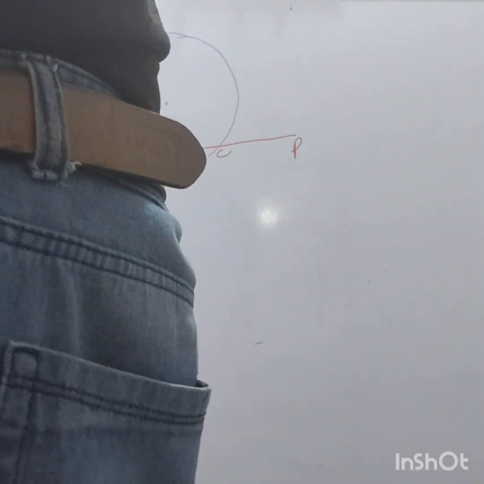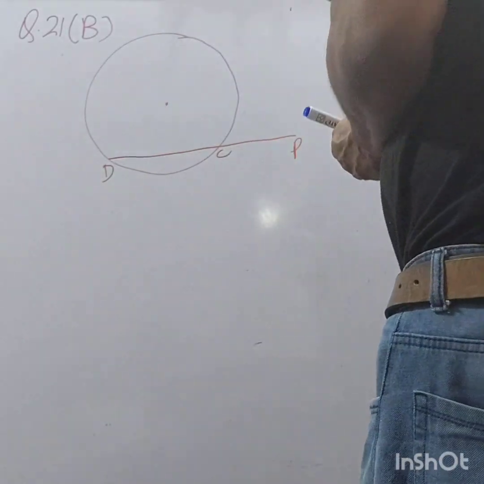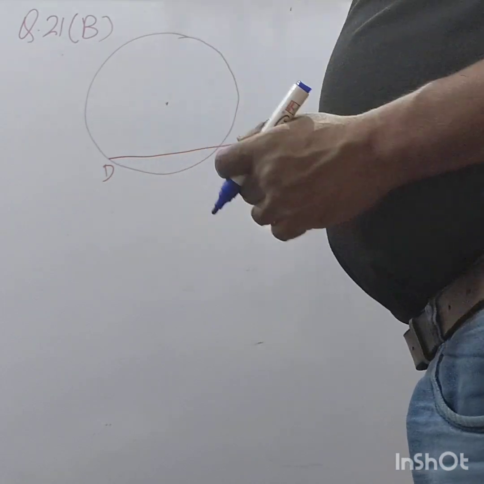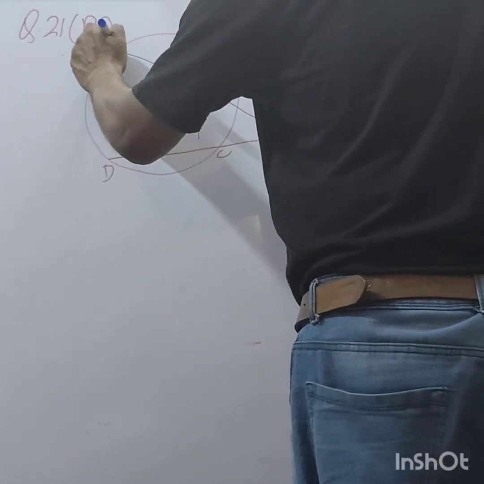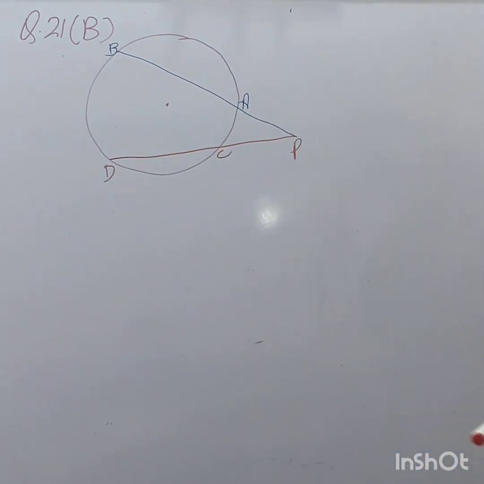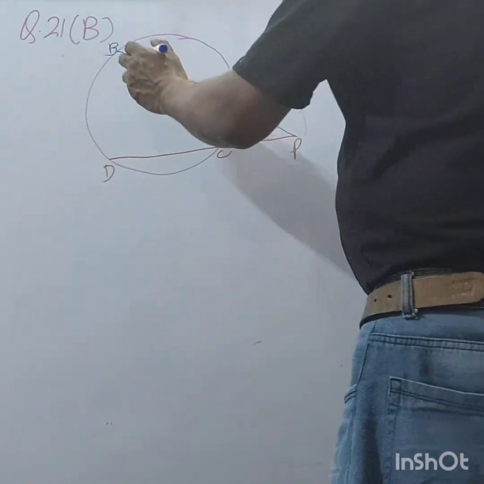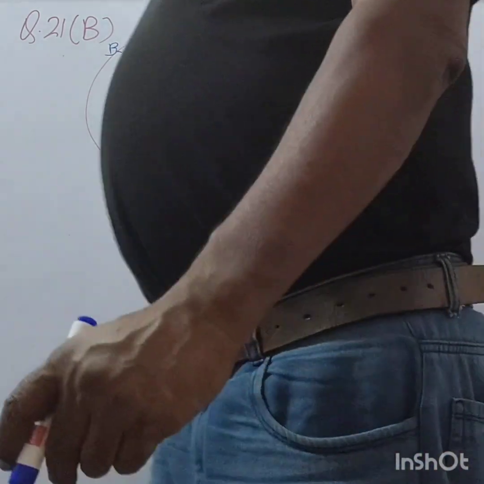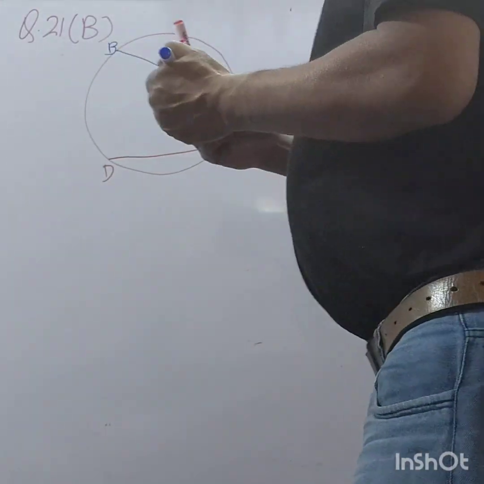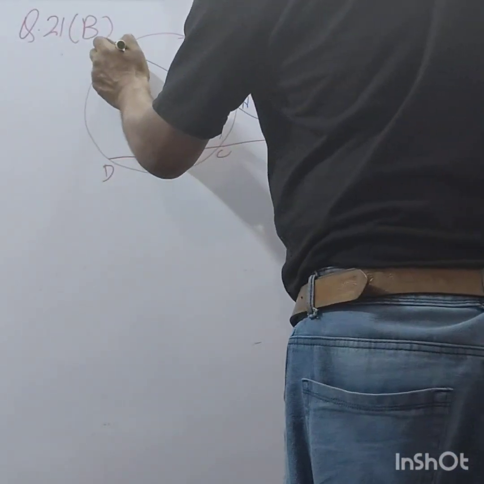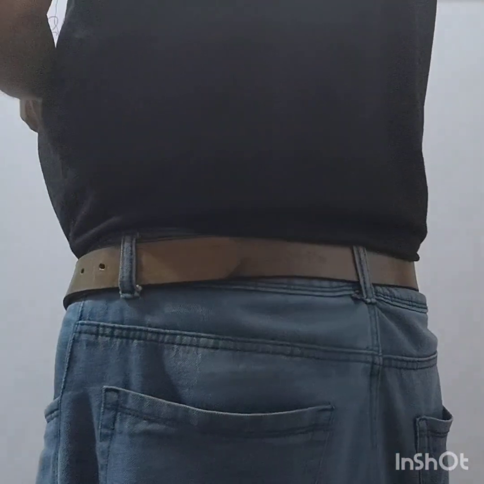Then you have DE. Leave that first. What do we write? BAP. Yes, BAP. Then we have BC and AD.